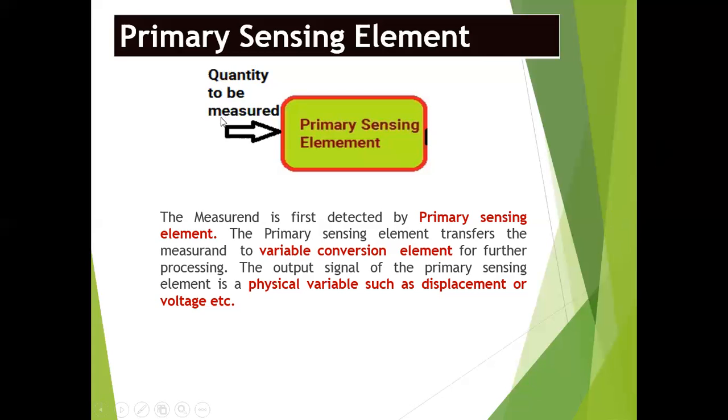Initially, if we give any parameter to be measured, any instrument has many parts. Out of all the parts, the part which senses the quantity we give as input is called the primary sensing element. The output signal of the primary sensing element is a physical variable such as displacement or voltage or anything. That is the primary sensing element.